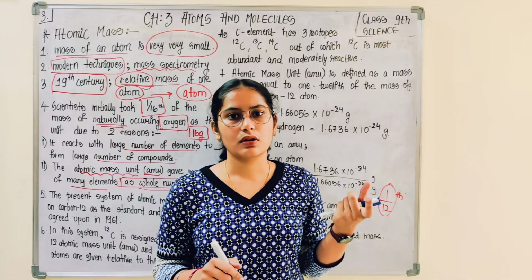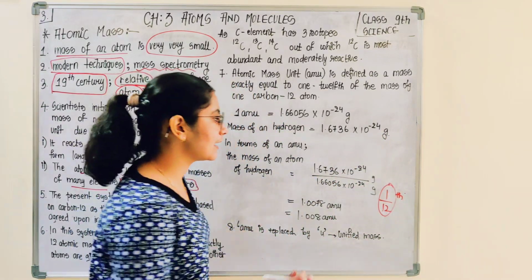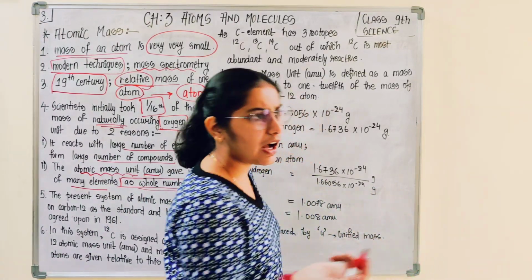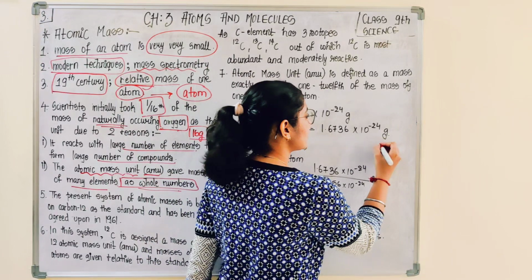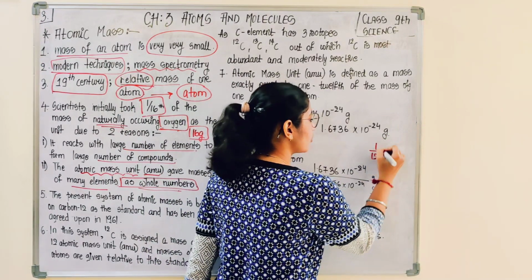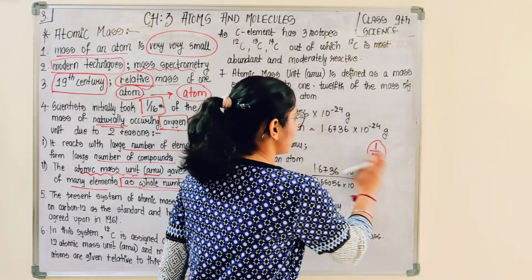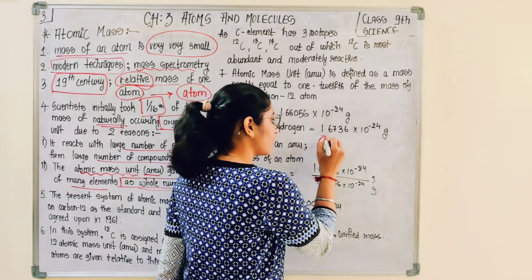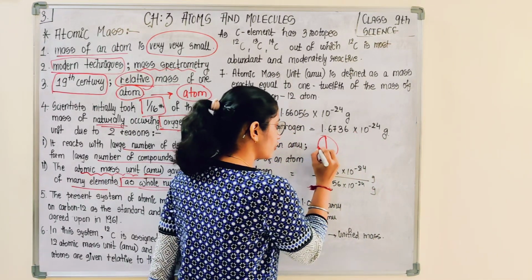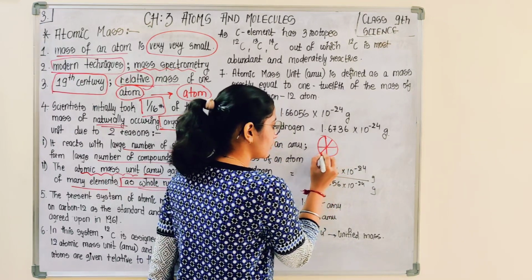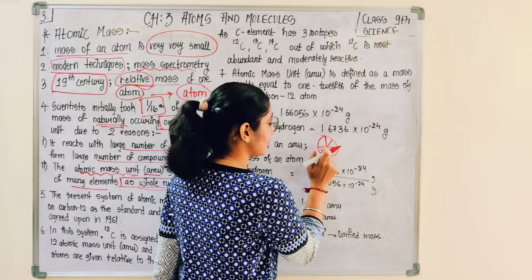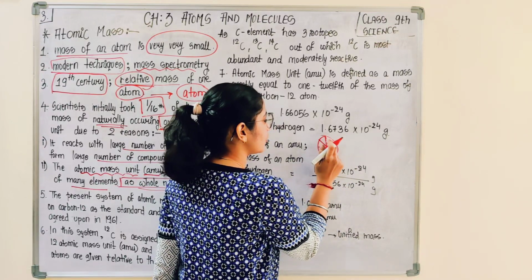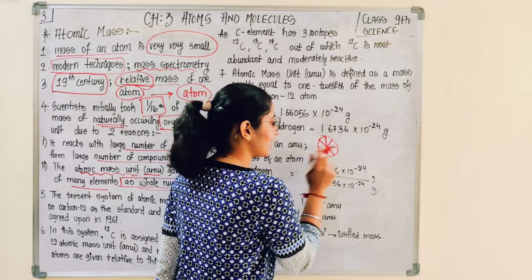So if you buy a fruit whose weight is equivalent to, suppose we take a watermelon, we cut it into 12 pieces. 1, 2, 3, 4, 5, 6, 7, 8.